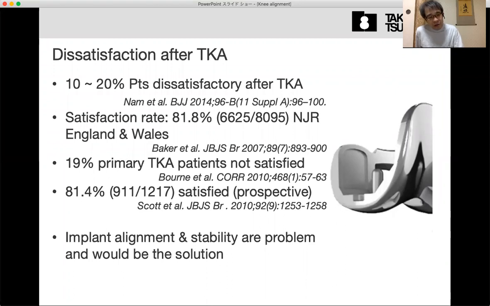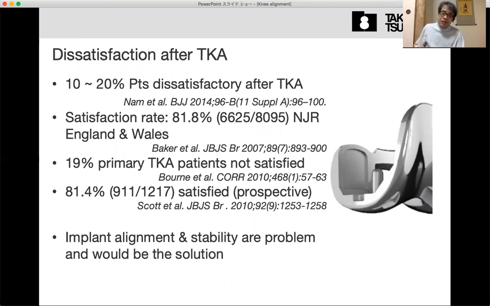Maybe many surgeons imagine that there is a true goal: good alignment, proper stability, ligament balance and kinematics. If we can implant the TKA implant properly, the patient can get good satisfaction, good function and be pain-free.